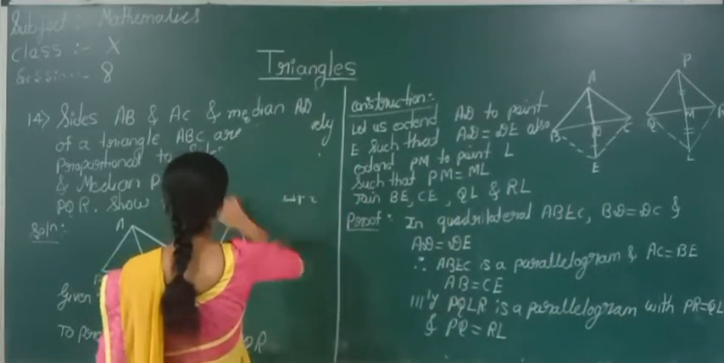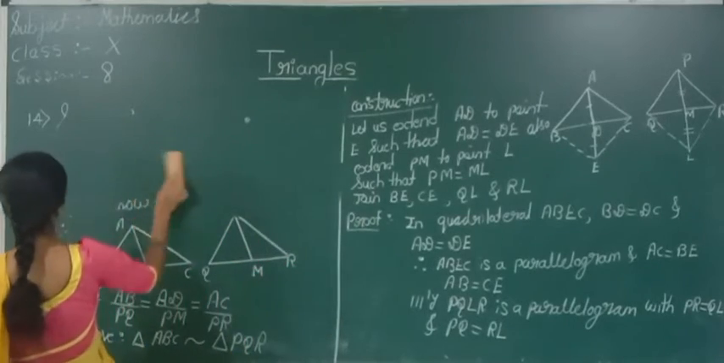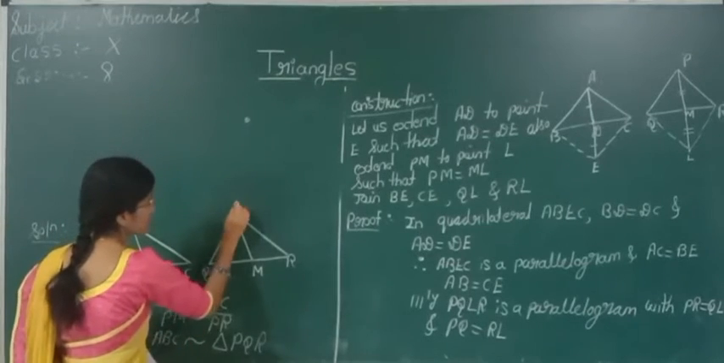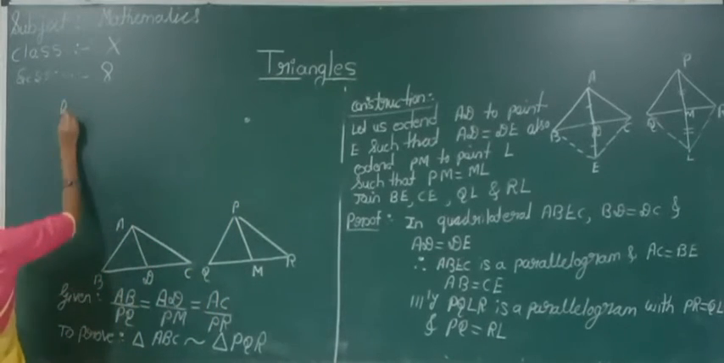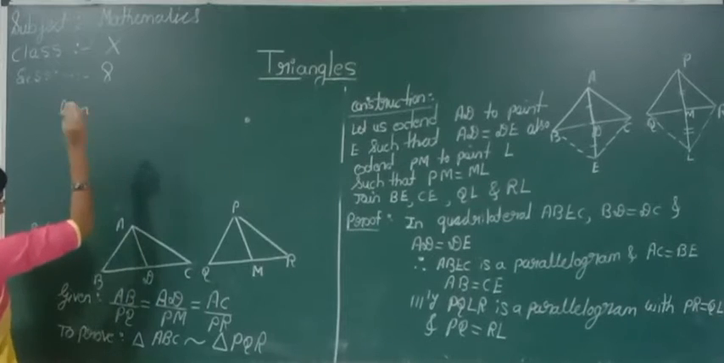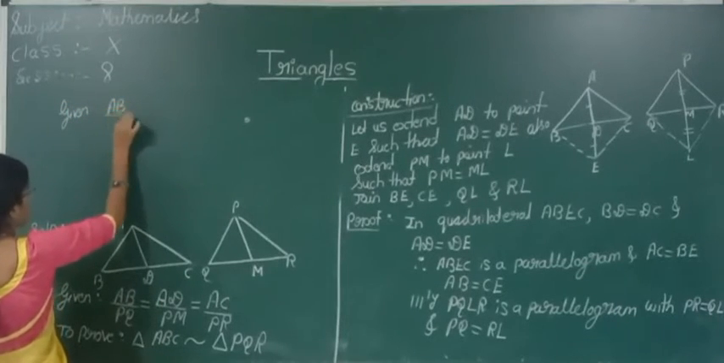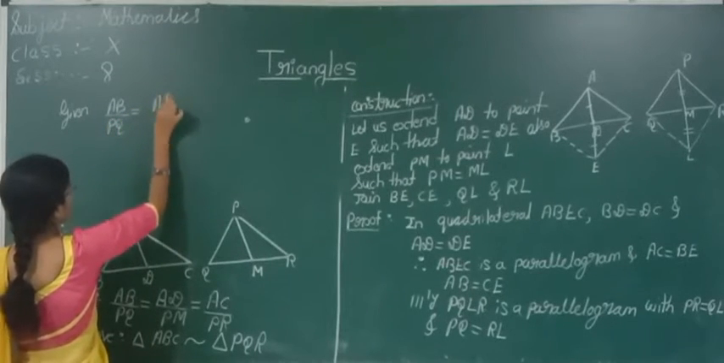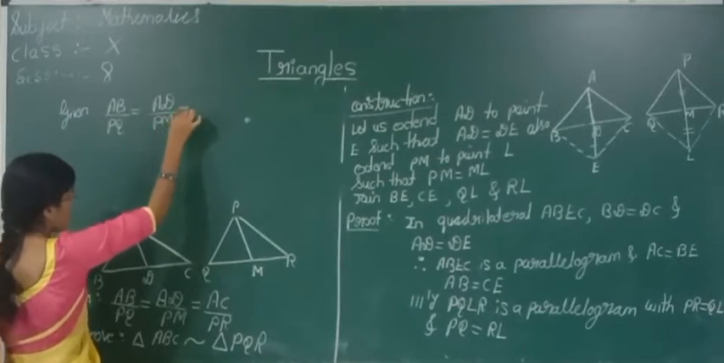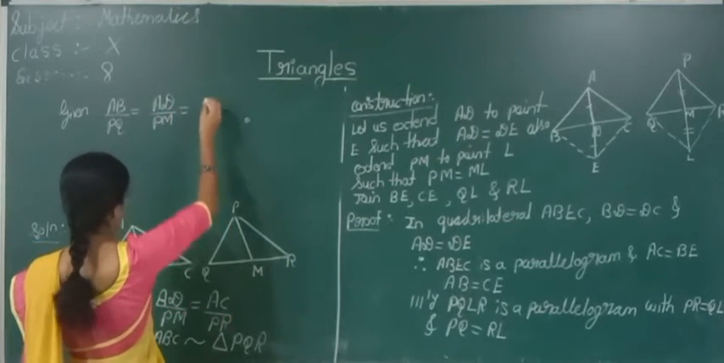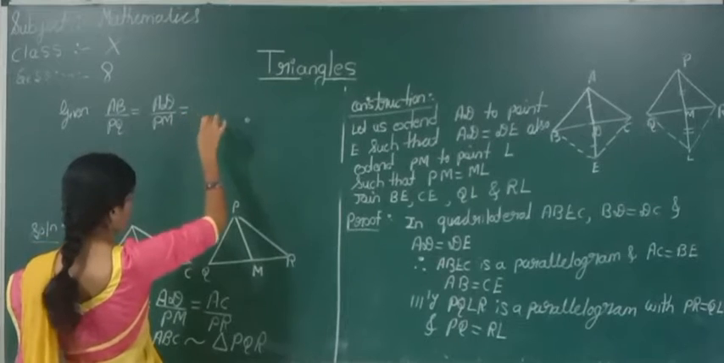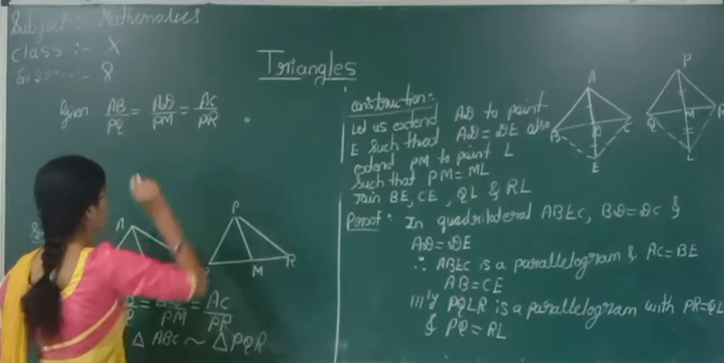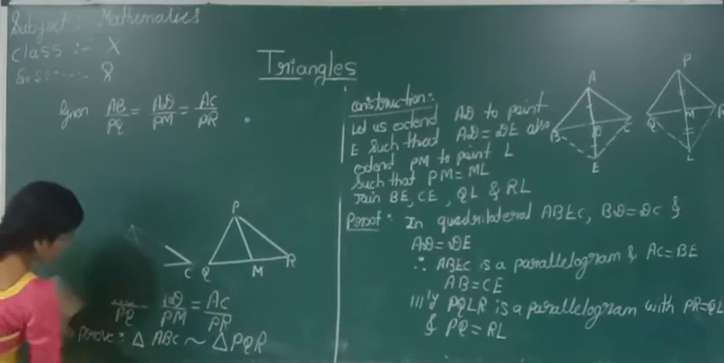Now, whatever results we got, now see the given. So what they gave? AB by PQ is equal to AD by PM is equal to AC by PR. Right? This was the given thing for us.